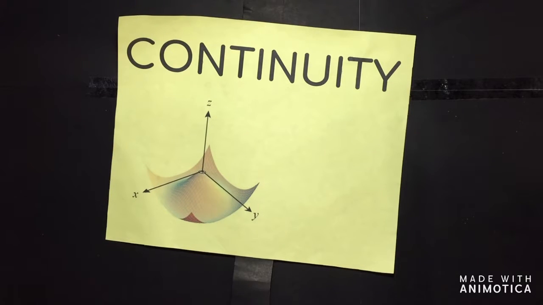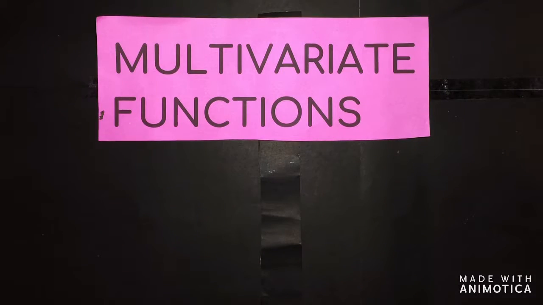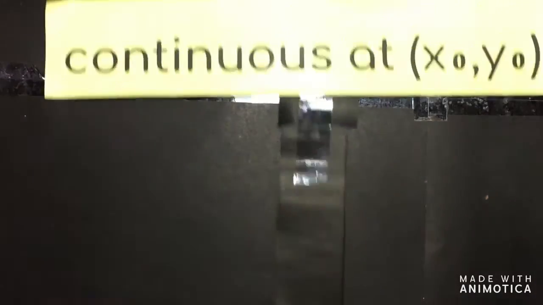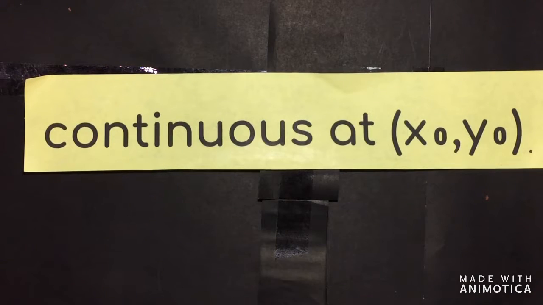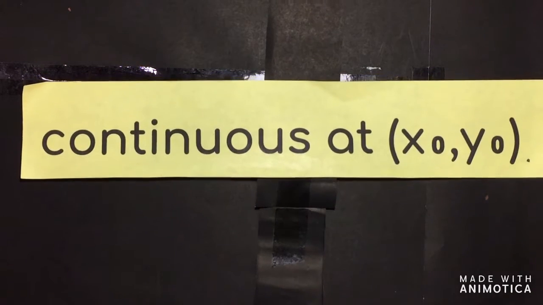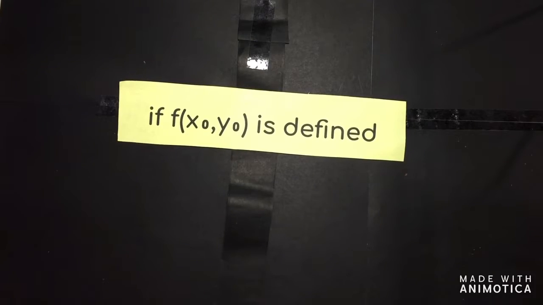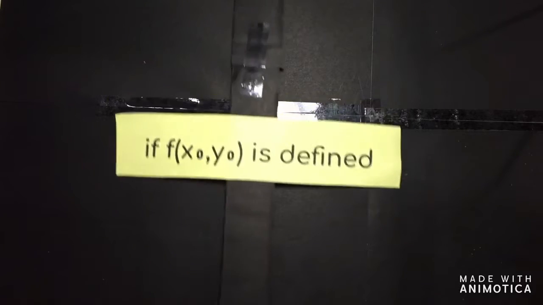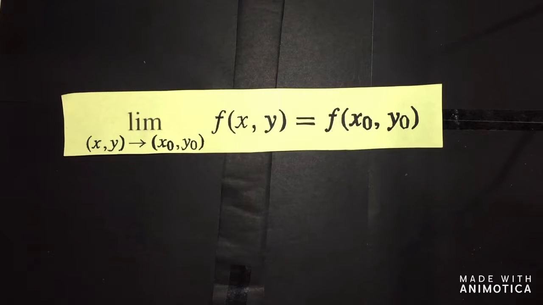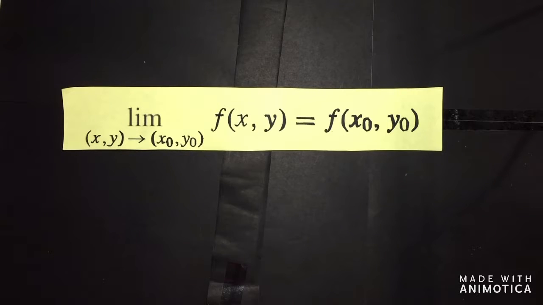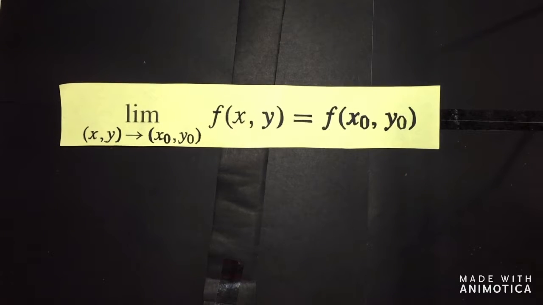So, we will discuss the continuity of more than one variable, that is, for multivariate functions. Definition. A function f of x,y is said to be continuous at (x sub 0, y sub 0) if f of (x sub 0, y sub 0) is defined and if the limit of f of x,y as (x,y) approaches (x sub 0, y sub 0) is equal to f of (x sub 0, y sub 0).